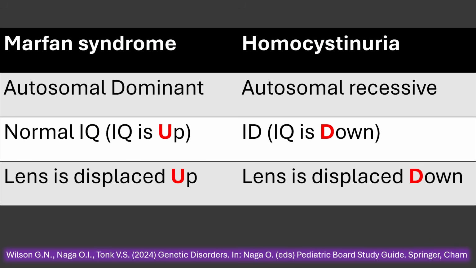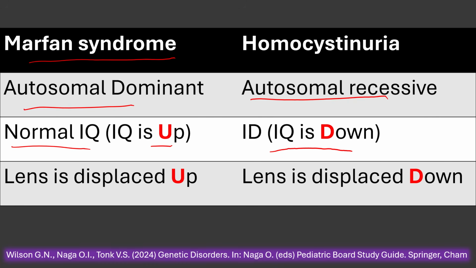Whenever we mention homocystinuria, it is important to remember and to remind you of the difference between Marfan and homocystinuria. Marfan is autosomal dominant, homocystinuria is autosomal recessive. IQ is normal in Marfan, so IQ is up, and IQ is down or low in homocystinuria. The lens is displaced up in Marfan syndrome, same like the IQ, and the lens is displaced down in homocystinuria, same like the IQ.